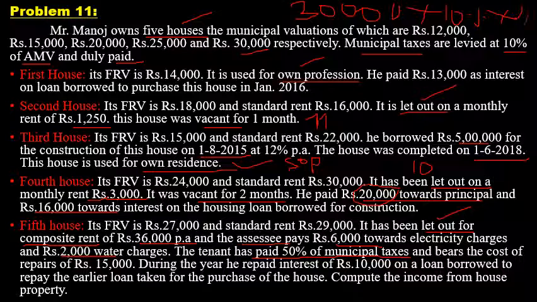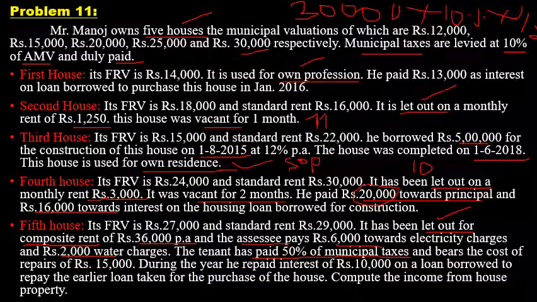So 30,000 into 10% into 50% comes to nearly 1,500. So 1,500 is the actual municipal tax paid by the owner. So that is to be deducted from the gross annual value while calculating the fifth house income, or while assessing the fifth house.